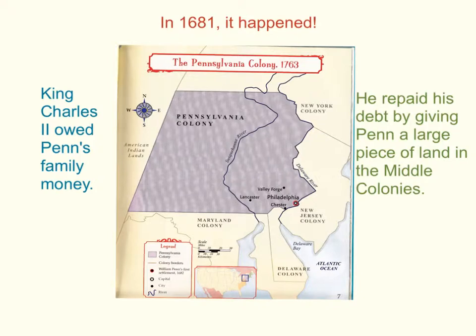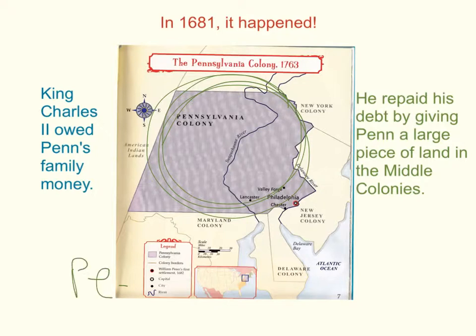In 1681, Penn's wish for a colony where all Christians could worship freely came true. King Charles II had owed money to Penn's family. Instead of paying Penn's family back with money, the king repaid Penn by giving him a large piece of land in the Middle Colonies. The region was called Pennsylvania, which means Penn's Woods. The Duke of York later gave Penn even more land. For a time, this land was part of Pennsylvania, but later it became the colony of Delaware.